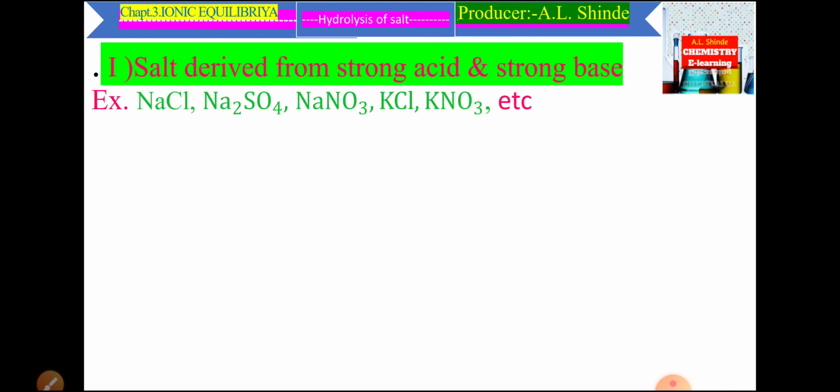First, salt of strong acid and strong base. For example, sodium chloride, sodium sulfate, sodium nitrate, potassium chloride, potassium nitrate, etc. These salts are derived from strong acid and strong base. We can see one example. Let's take NaCl. How is NaCl formed? NaCl is formed from strong acid like